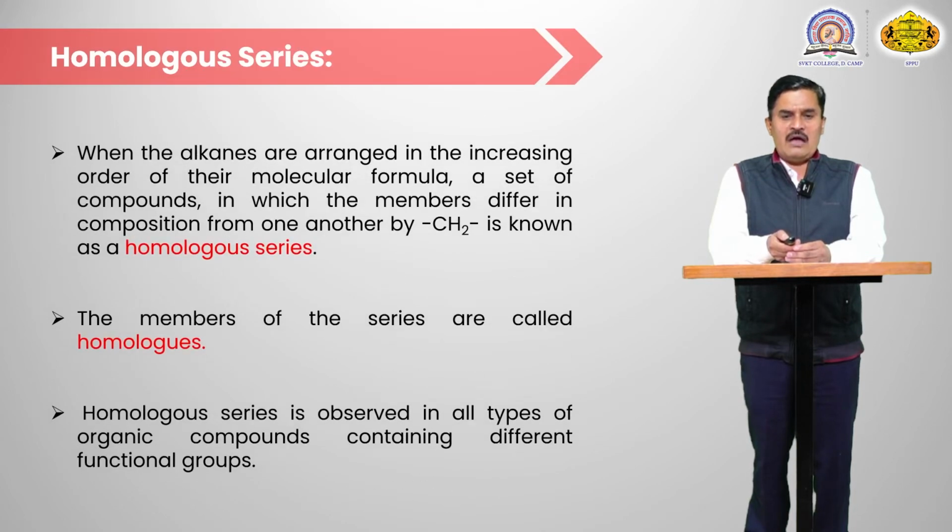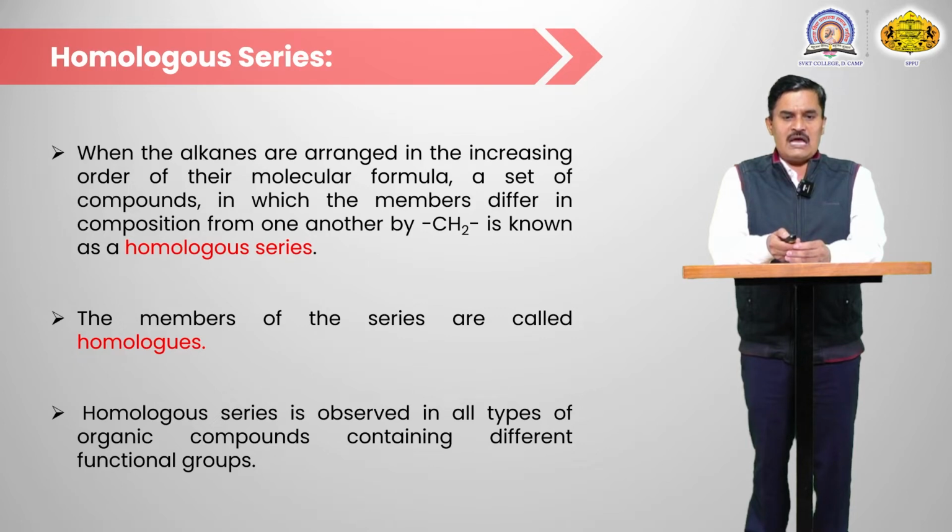When the alkanes are arranged in increasing order of their molecular formula, a set of compounds in which the members differ in composition from one another by only a CH2 group, that series is known as a homologous series. Homologous means two different alkane molecules which differ by only a CH2 group. For example, propane and butane differ by only one CH2 group. That series is known as a homologous series.